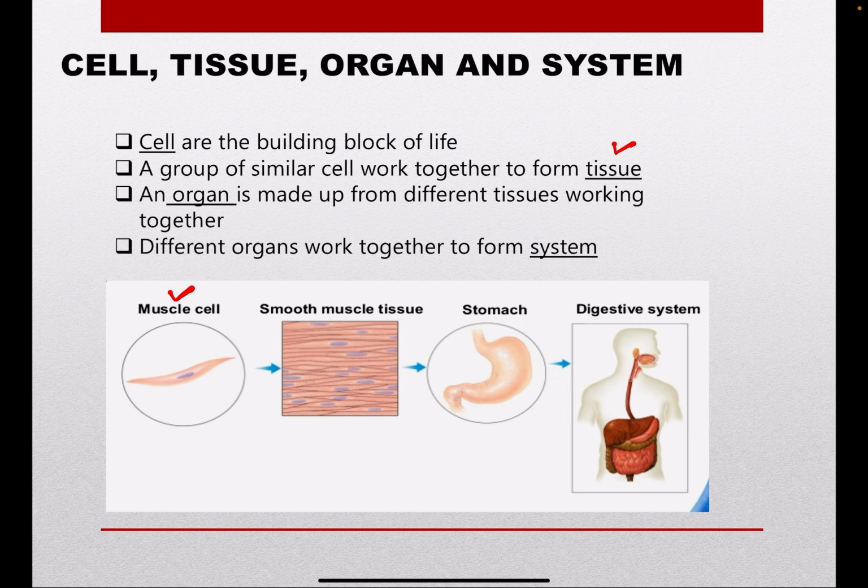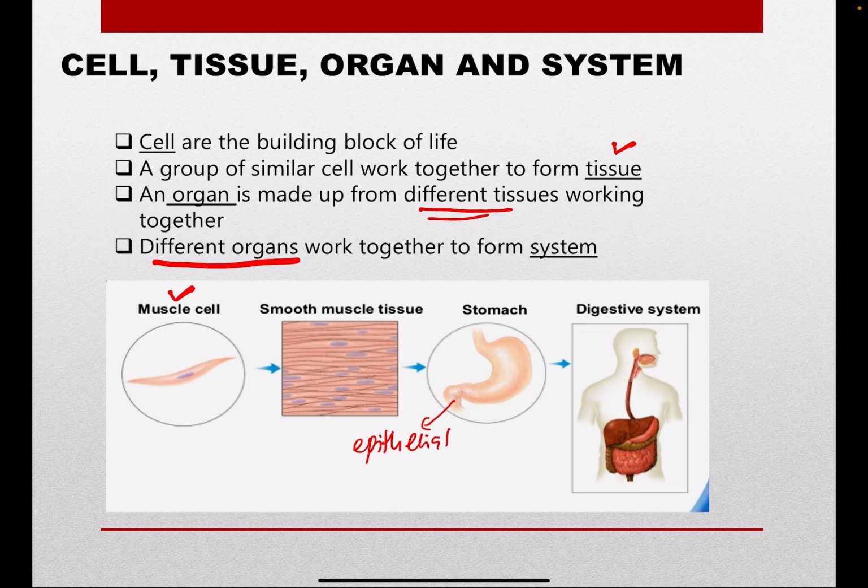Organ is made up from different tissues working together. For example, stomach is an organ that is made up from a smooth muscle tissue and then epithelial tissue. So these tissues will work together to form organ, and different organ will work together to form a system.